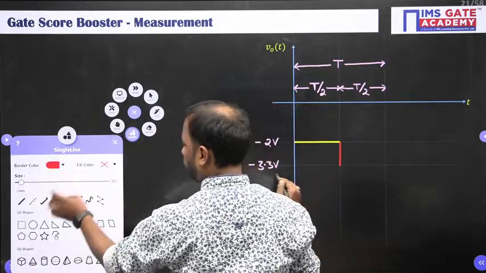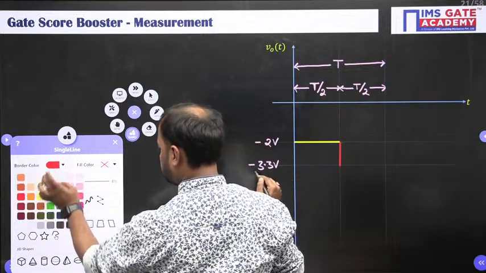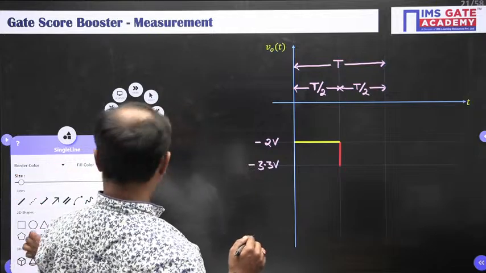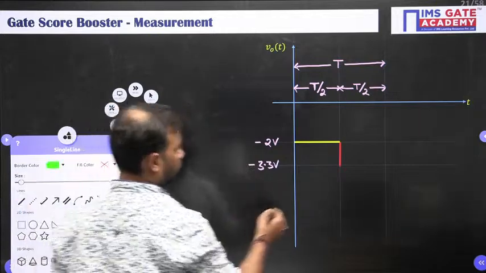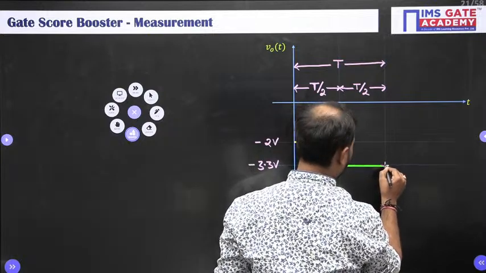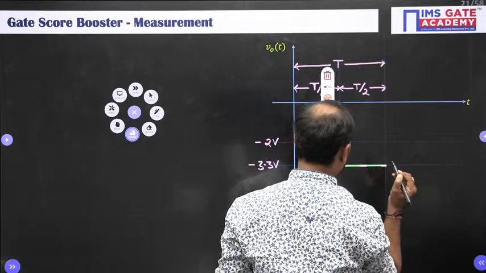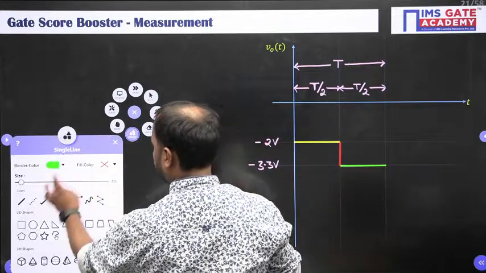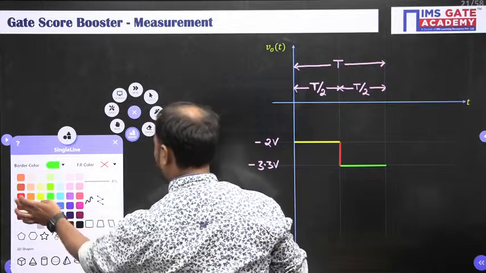So from here onward it will be minus 3.3 volt. Okay, so after this it is going to get repeated like this.